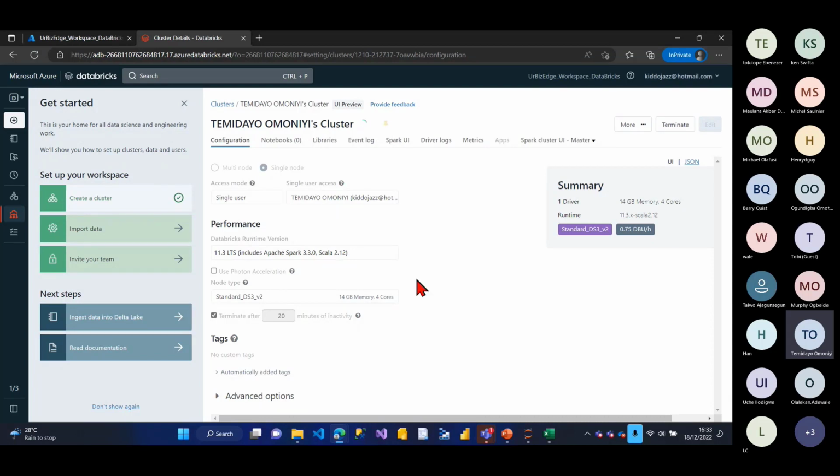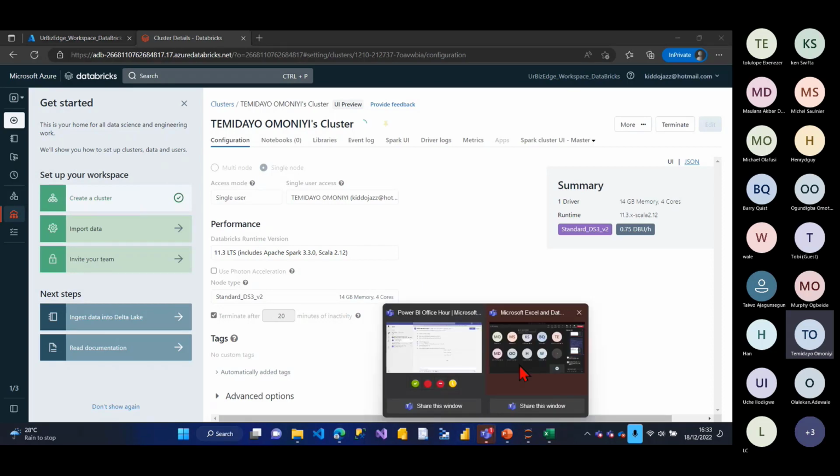So what I actually want to do now is all the things I did in my Python, my Jupyter notebook, I'll repeat the same thing now in my Azure Databricks. So let's see. I think there's a question.